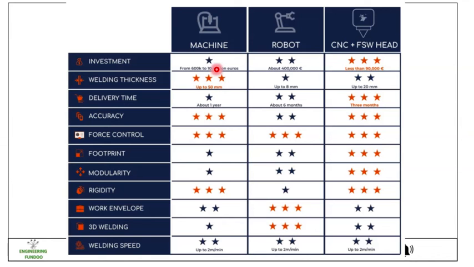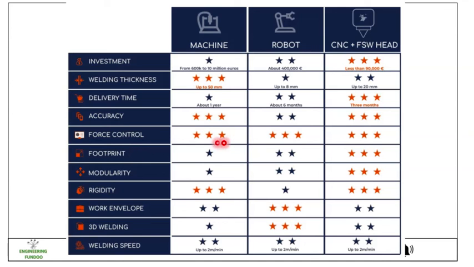Then we have a comparison of the machine, robot and CNC plus FSW head. Here if we compare investment, you can see there is less investment in FSW plus CNC. Welding thickness, if we compare, in machine we can go up to 50 mm, in robot we can do up to 8 mm, here we can do up to 20 mm. Then in delivery time, you can see it requires very little delivery time for delivering this CNC plus FSW head machine. And in terms of accuracy, it is comparable with the machine.